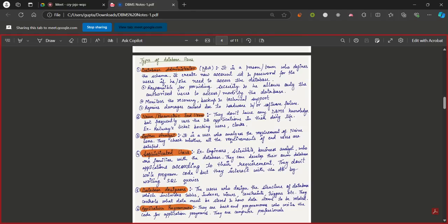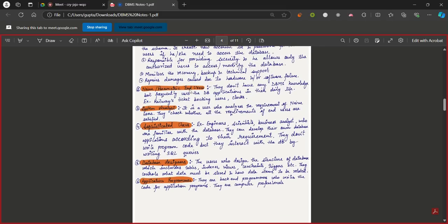Thirdly, I'll be monitoring the recovery backend. I'll be monitoring everything. If there's any issue, if there's any support you need, I'll be creating the backup of the data. If you face any error, I'll be here to help you recover the data, since I'm a database administrator. And lastly, if there are any damages or any issues, I'll be the one to revert those issues. Since I'm the one creating the backup, I'll be the one to repair the data if any anomaly got created by mistake. That kind of thing.